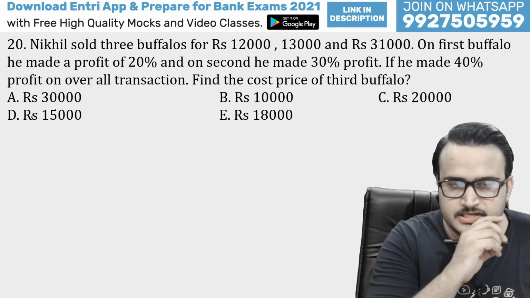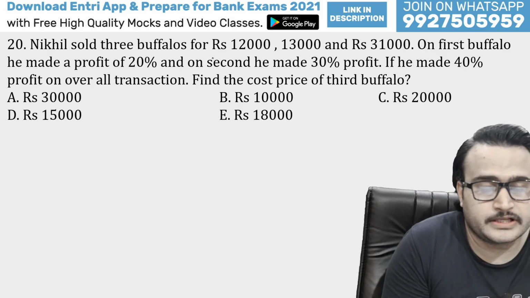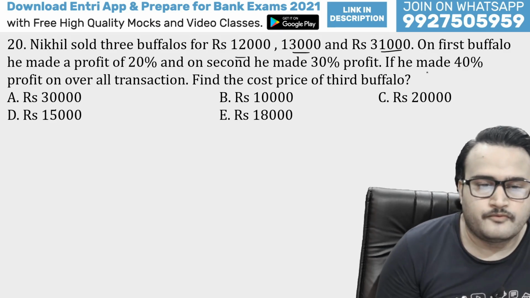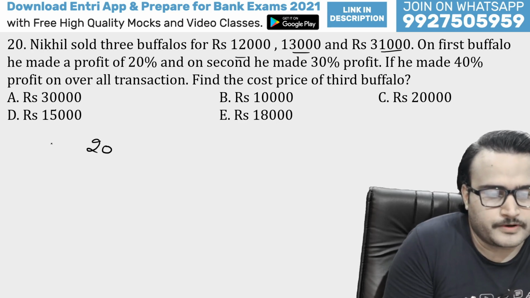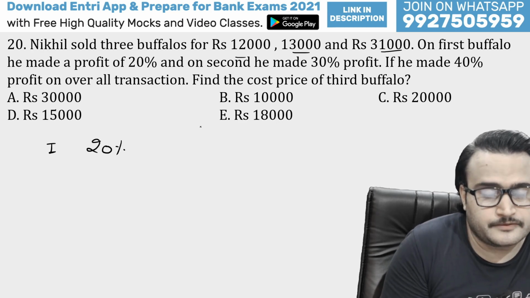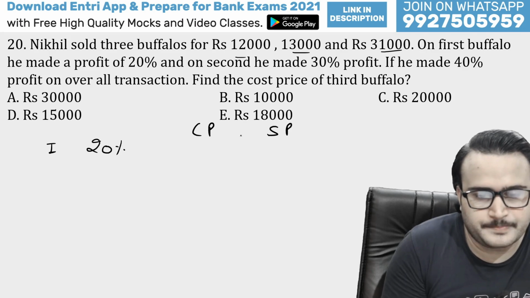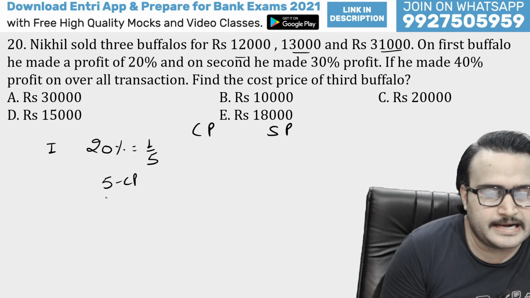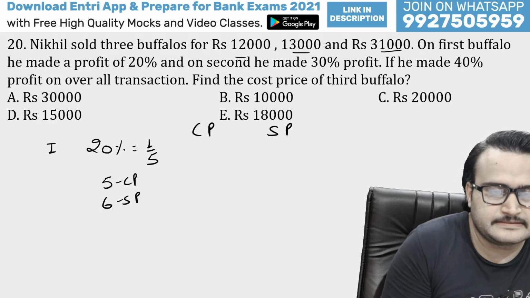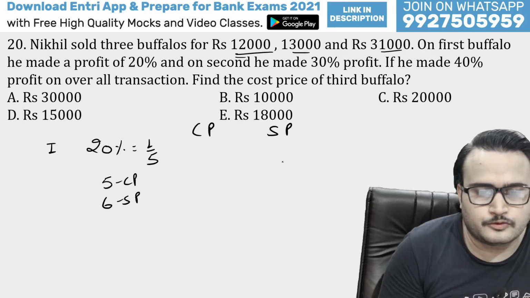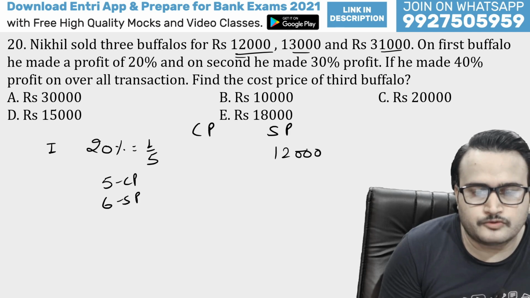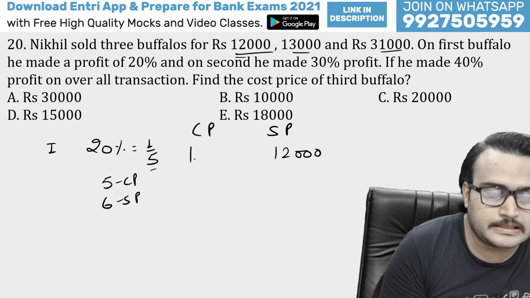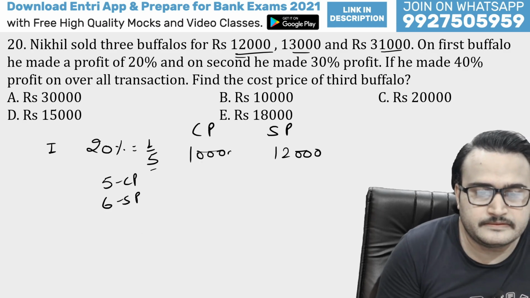This is the next question, guys. Very good level of question. Nikhil sold 3 buffaloes. These are the selling prices. First buffalo, he got 20% profit. So this is first, guys. 20% profit, here is CP, here is SP. 20% profit means 1/5. So 5 will be the CP and 6 will be the SP, whereas 6 is equal to 12,000, so 1 will be equal to 2,000. So 2,000 multiplied by 5 is 10,000. 10,000 will be CP obviously.